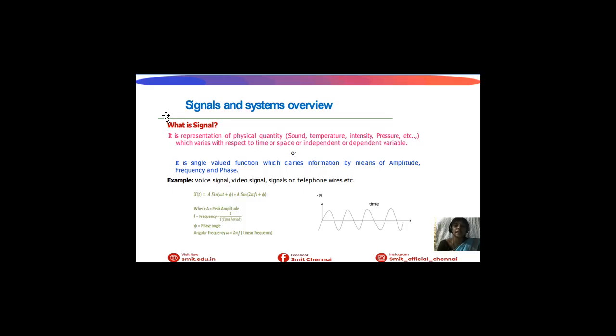Here A will be the amplitude and omega will be replaced by 2 pi f. Here f will be the frequency of the signal, and also we can represent f as 1 by time period, and phi is the phase angle. Omega is the angular frequency, that is omega equal to 2 pi f. Generally an analog signal can be represented like this. In the x-axis time will be represented and in the y-axis amplitude will be represented.